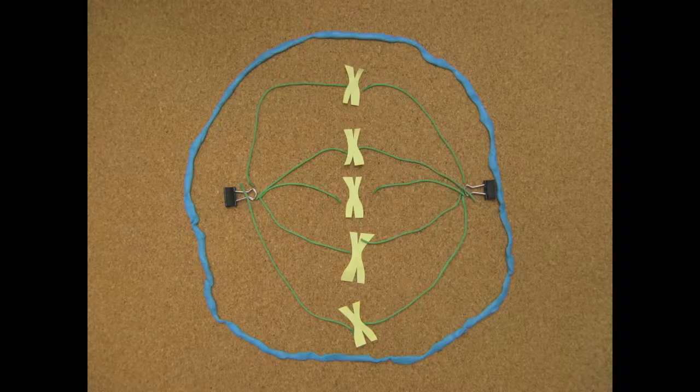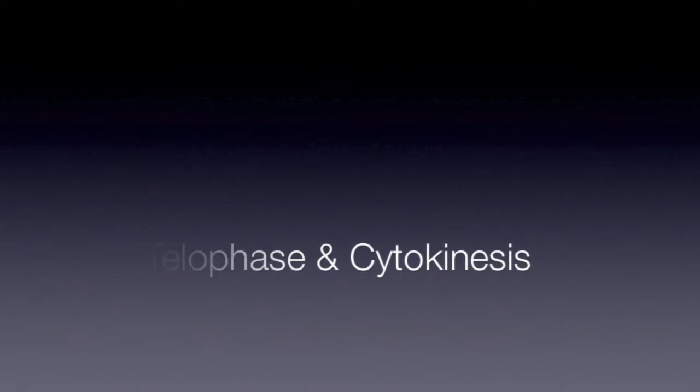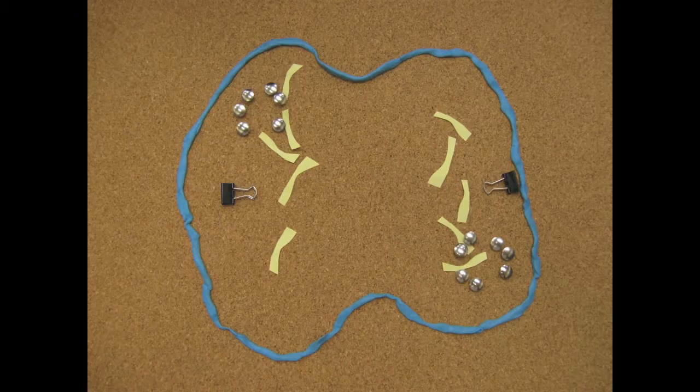Later, in anaphase, centromeres split and sister chromatids separate. The mitotic spindles pull sister chromatids apart, separating them into individual chromosomes. In the final phase of mitosis, telophase, nuclear envelopes begin to reform around the uncondensed chromosomes, which are now concentrated on opposite ends of the cell.